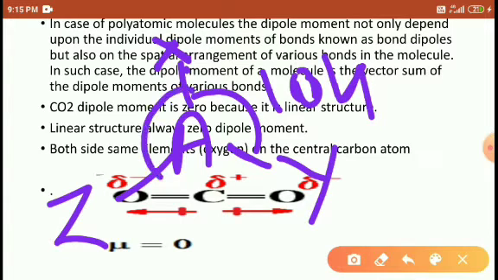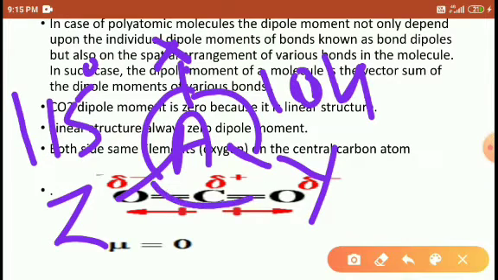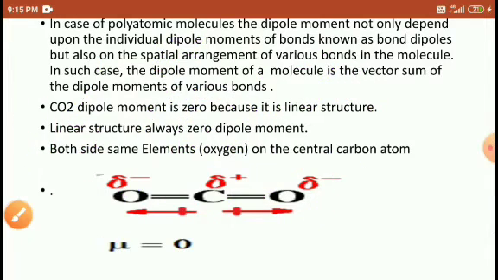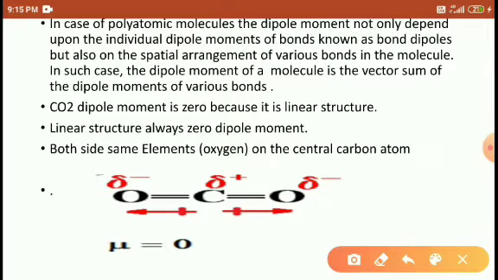Here the bond angle is 115, because all are different elements, and here the bond angle is 100. So this bond angle and the individual element, their electronegativity decide the dipole moment of the individual element. Right, students? Bond angle and the individual element, their electronegativity decide what is called the bond dipole.